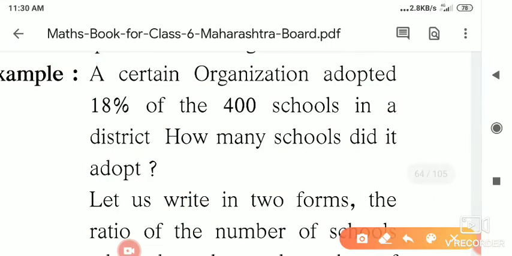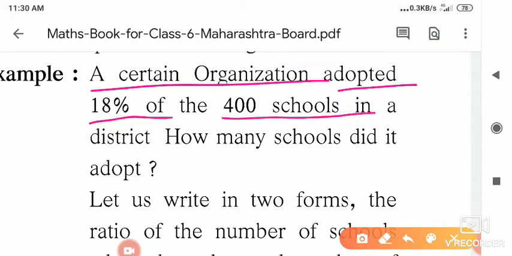Now we will see the next example. A certain organization adopted 18% of the 400 schools in districts. Means they adopted 18% of the schools from 400 schools.